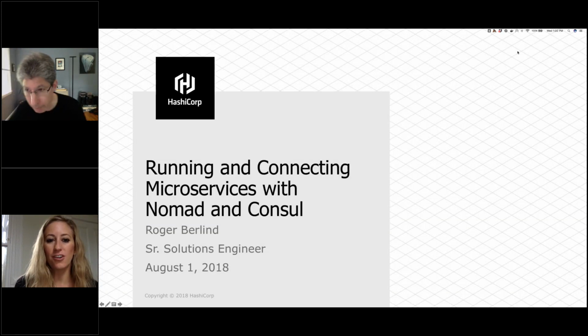Today, we are focusing on HashiCorp Nomad. Nomad is an easy-to-use and flexible cluster scheduler that enables organizations to automate the deployment of any application on any infrastructure at any scale. Roger will show you how microservices can be deployed with Nomad and discovered by Consul, along with how services are redeployed if the node they run on fails. After the demo, we will take live questions from the audience.